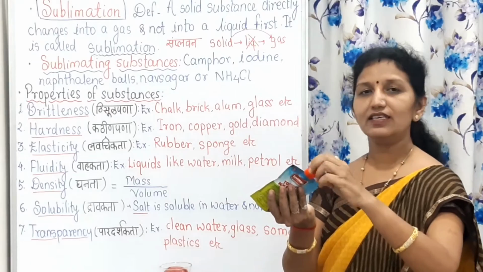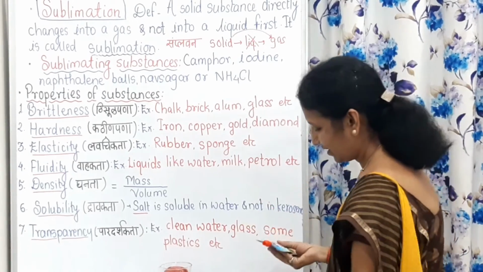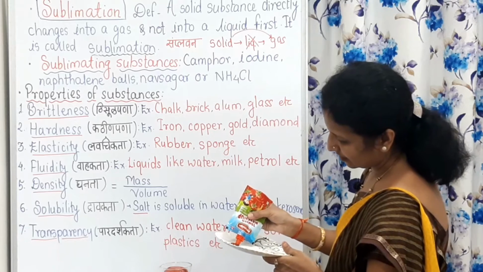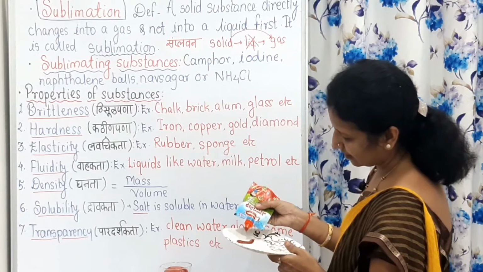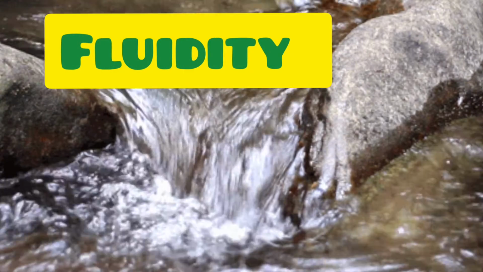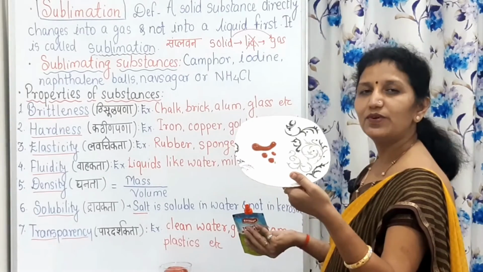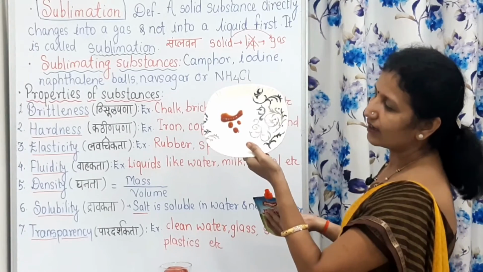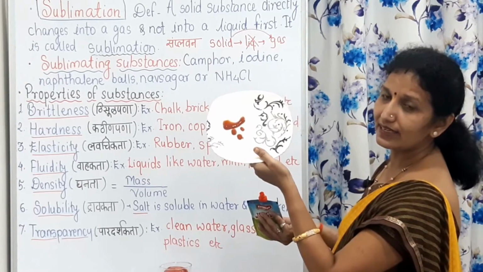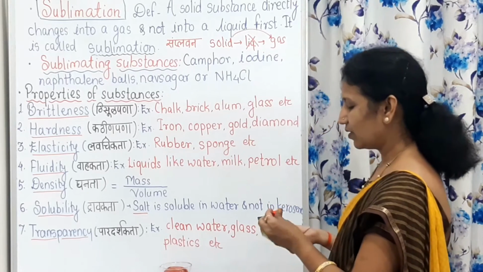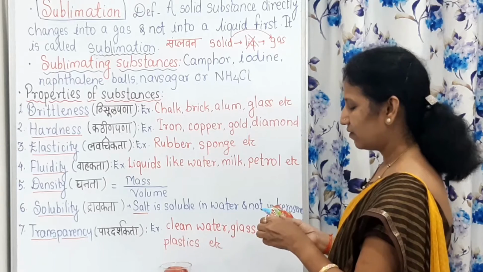I am taking tomato ketchup and I have put tomato ketchup here. Does it flow very easily towards the slope? No, because it is not that much fluid.